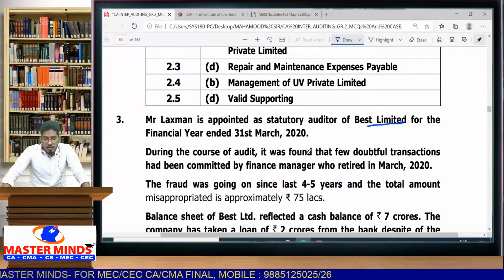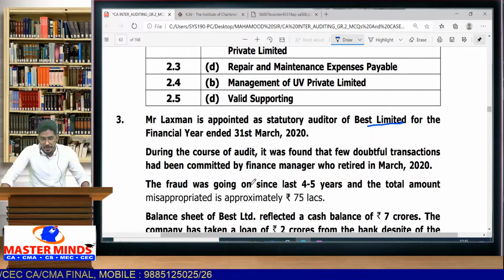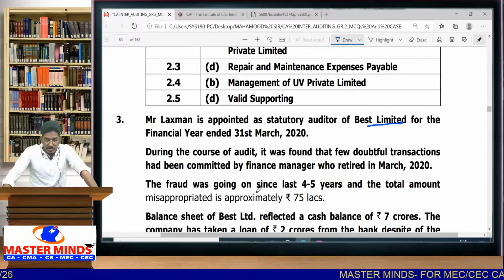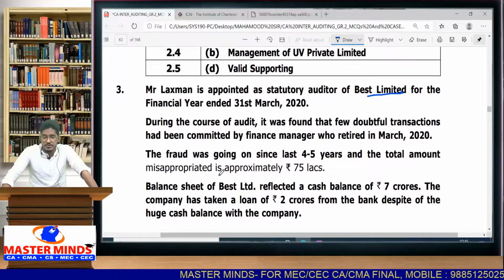During the course of audit, it was found that a few doubtful transactions had been committed by the finance manager, who retired in March 2020. So there was a finance manager who retired in the month of March, and it was found that there are a few doubtful transactions committed by this finance manager.